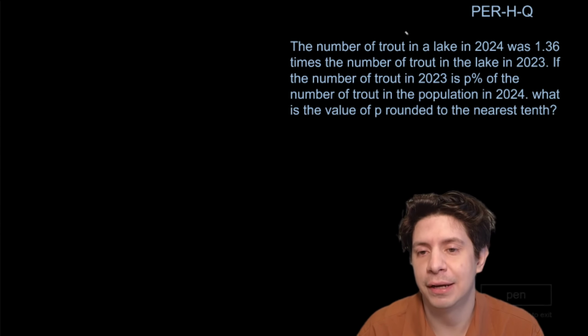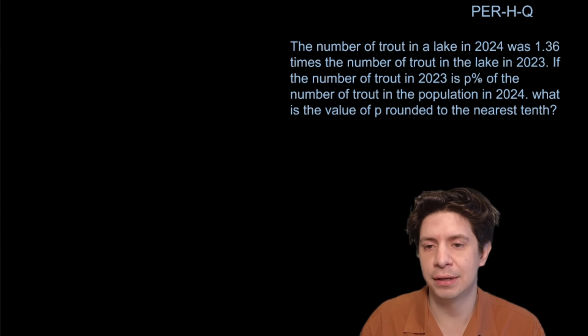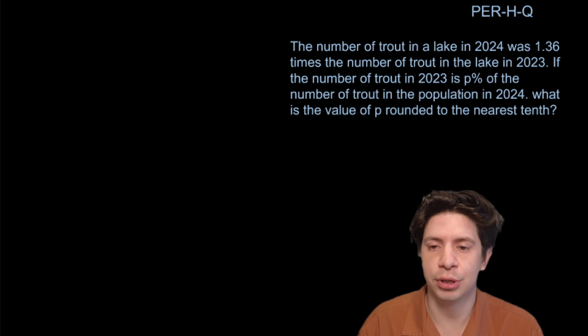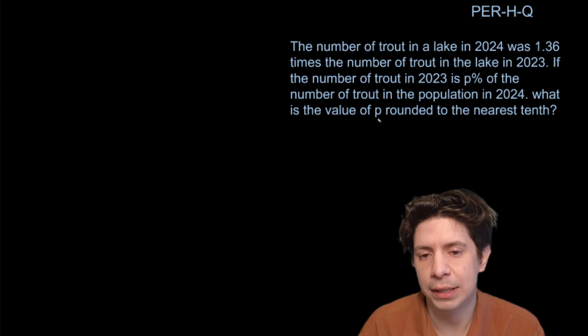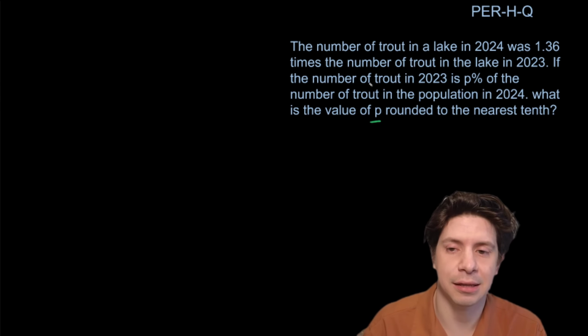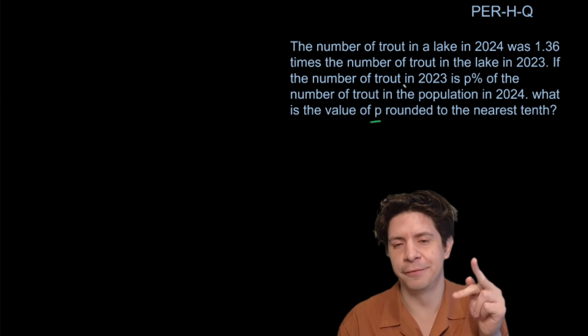The number of trout in a lake in 2024 was 1.36 times the number of trout in the lake in 2023. If the number of trout in 2023 is p% of the number of trout in the population in 2024, what is the value of p rounded to the nearest tenth? Okay. So this one's interesting because you have to do almost an inverted percentage.